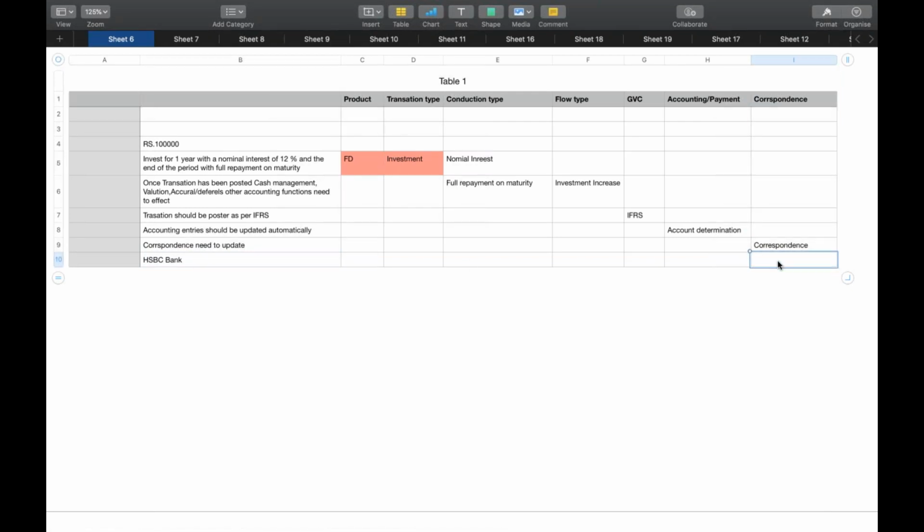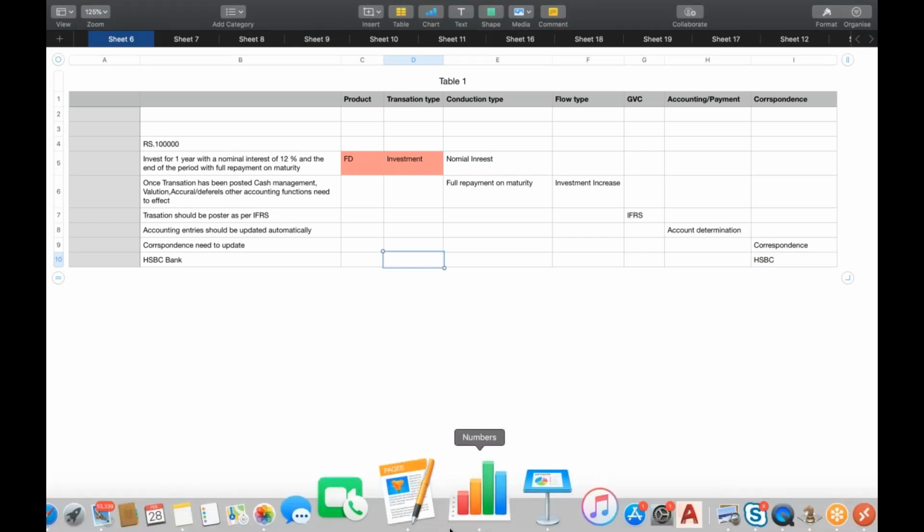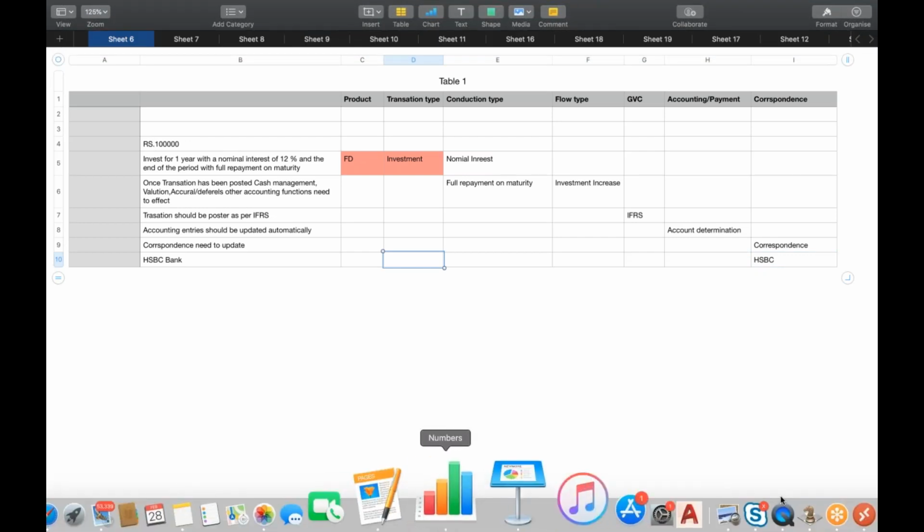I'm taking it here because the screen is not supported. If you want, I will give this Excel sheet analysis. Okay. So now let us structure this product. Log in to the SAP system.